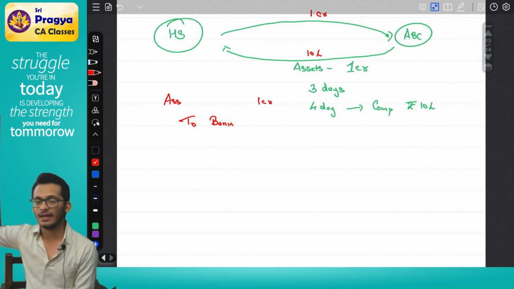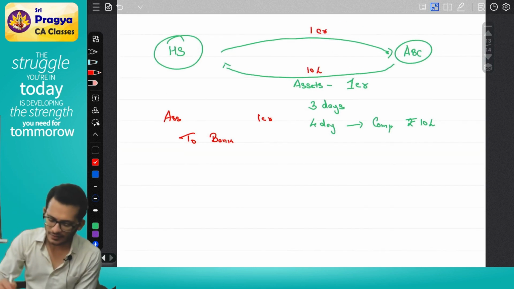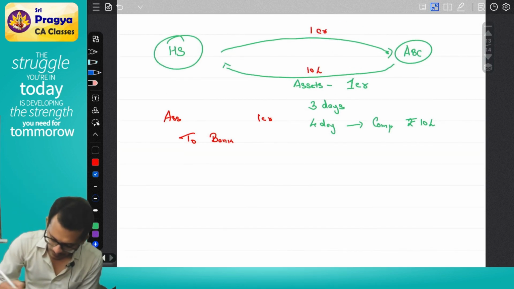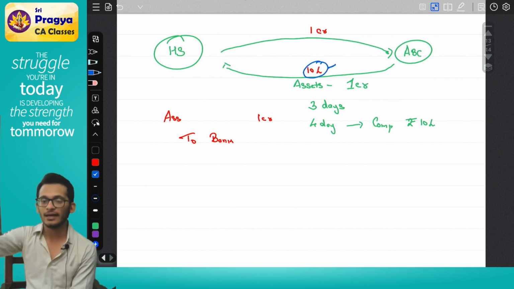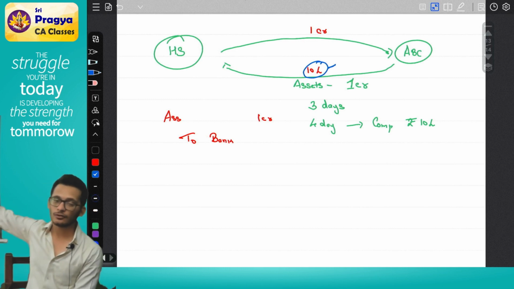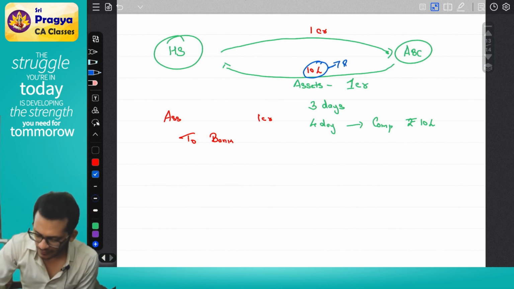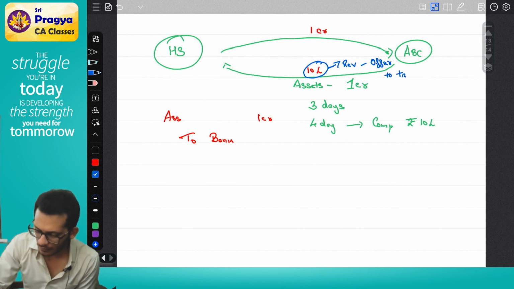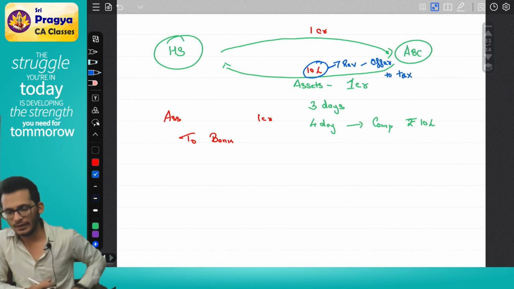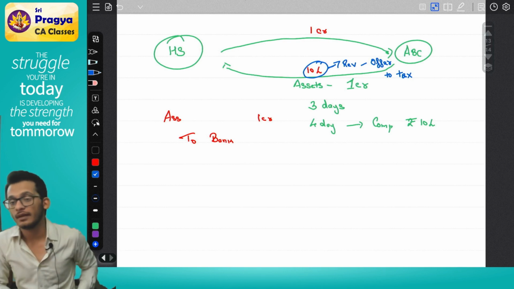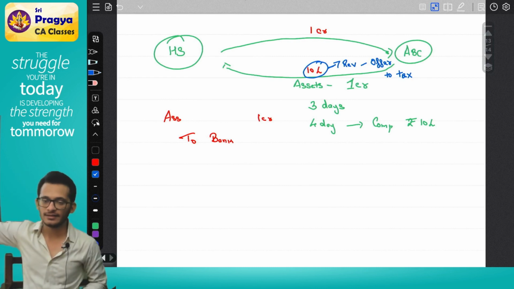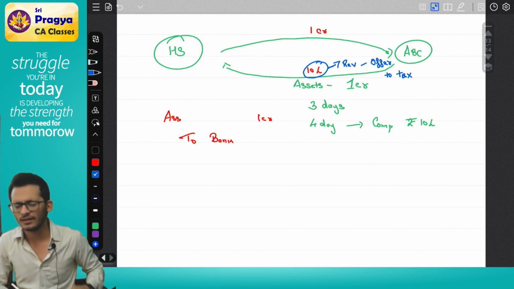Now, the question is this 10 lakhs has come to HS. The assessing officer came to HS and said, hey, you got 10 lakh rupees from ABC. This is a revenue receipt. Please offer it to tax. HS is saying, no sir, it is not a revenue receipt. I will not offer it to tax. Who is right? HS or the assessing officer?